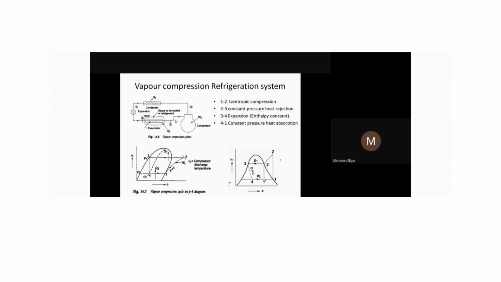So exactly what is happening? In the evaporator, your refrigerant will come out in the hot condition. Evaporator is nothing but your freezer box. In our refrigerator, the freezer box is nothing but an evaporator. So the refrigerant, it is a closed system, will come out in the vapor form.